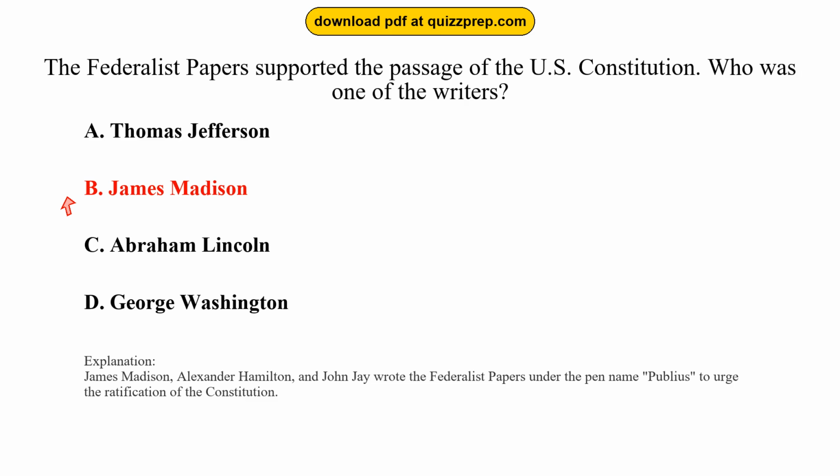James Madison, Alexander Hamilton, and John Jay wrote the Federalist Papers under the pen name Publius to urge the ratification of the Constitution.